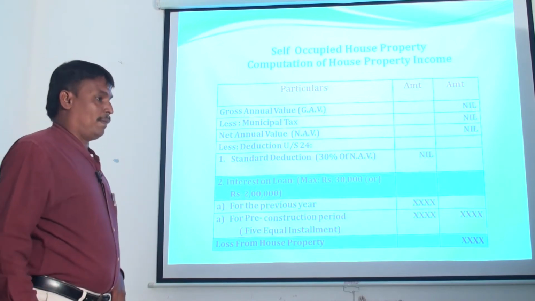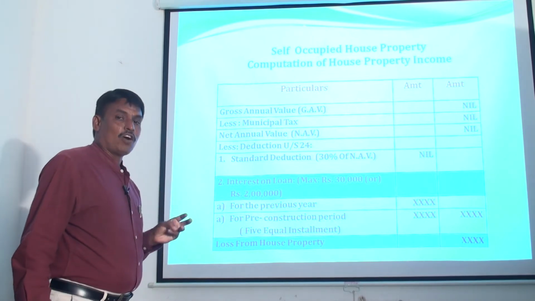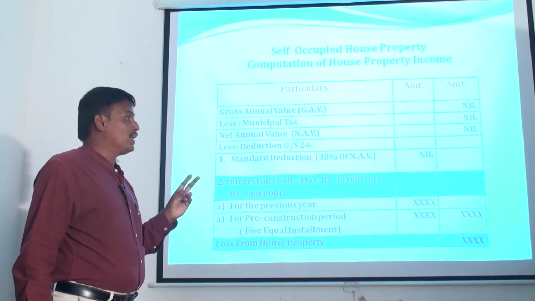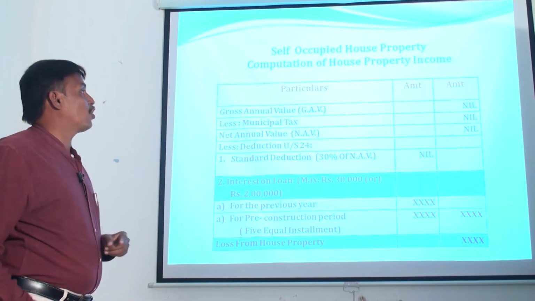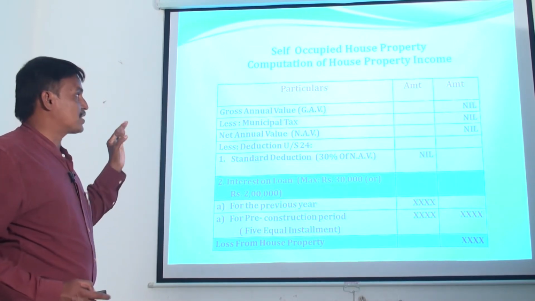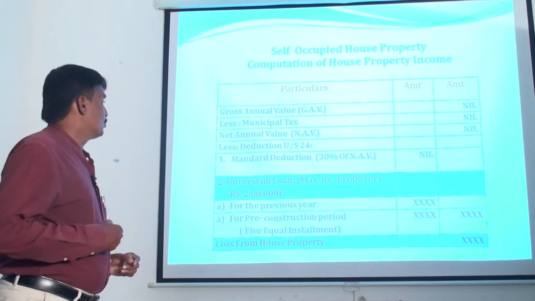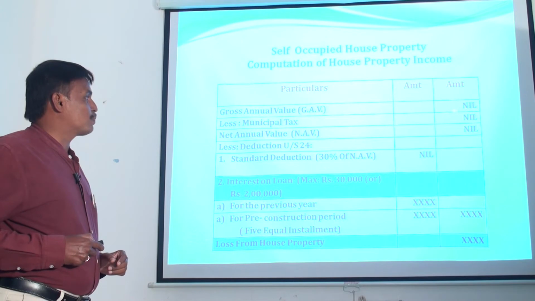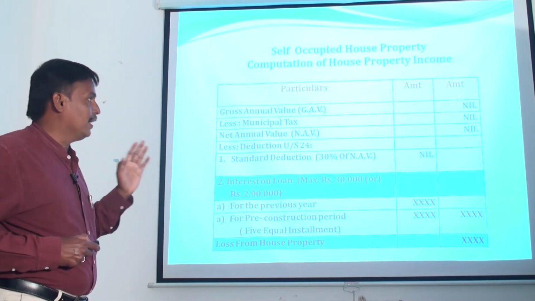This is the pro forma. Already we know that there are 3 types of house property. One is self-occupied, another one is let out, another one is deemed to be let out house property. Here the pro forma for self-occupied house property, that means computation of house property income. So here the gross annual value of the house property, that means self-occupied house property, is always nil.